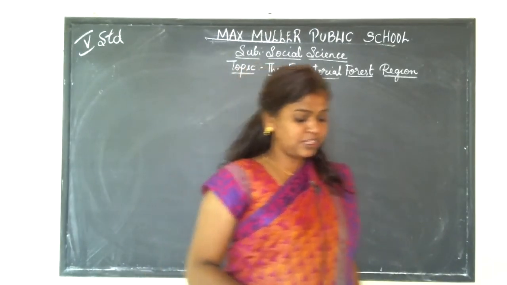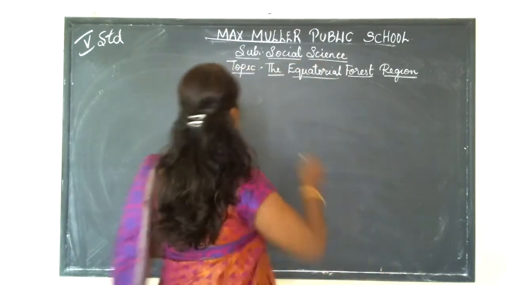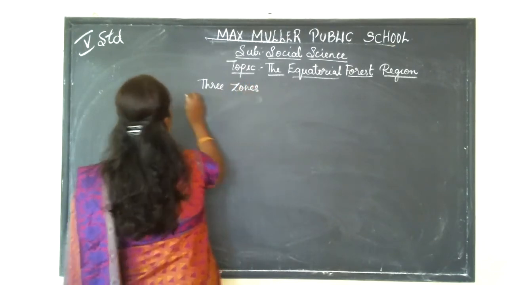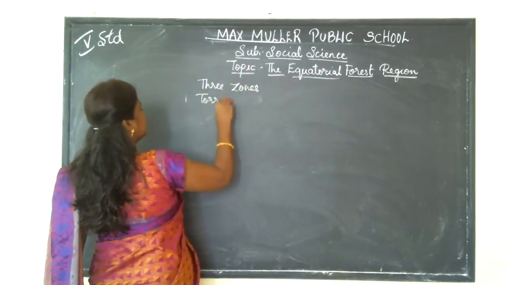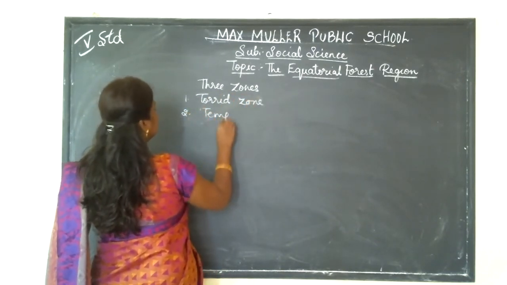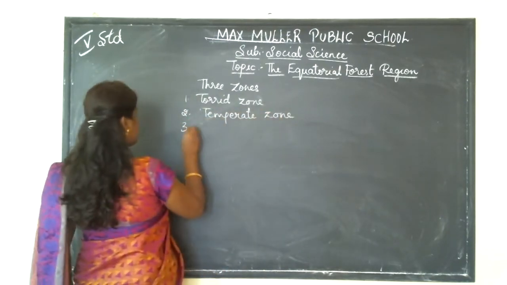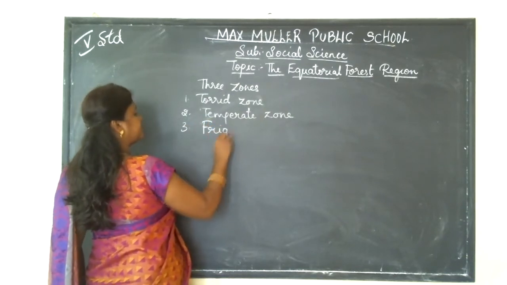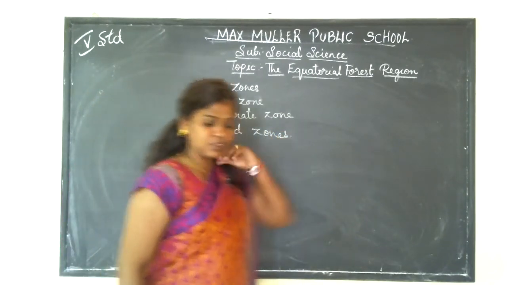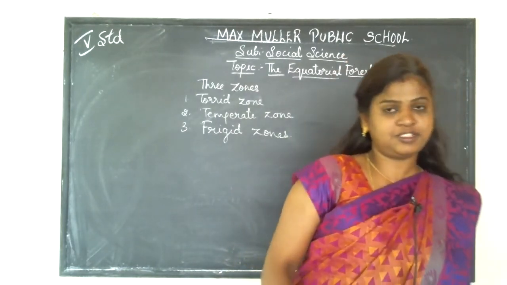So you all know that in the last chapter we learned that the world is divided into three zones. Which are the three zones? The first one is the torrid zone, the second one is the temperate zone, and the last one is the frigid zone. So these are the zones which we learned in the last class. So in this lesson we will be learning about the equatorial forest.